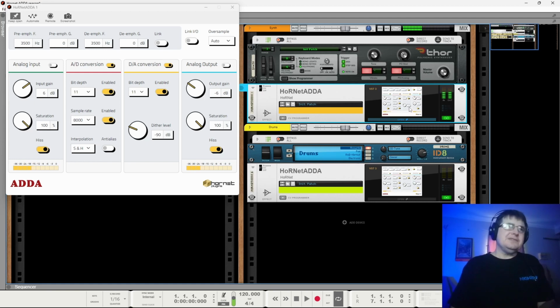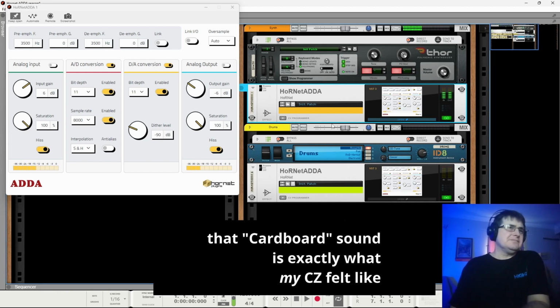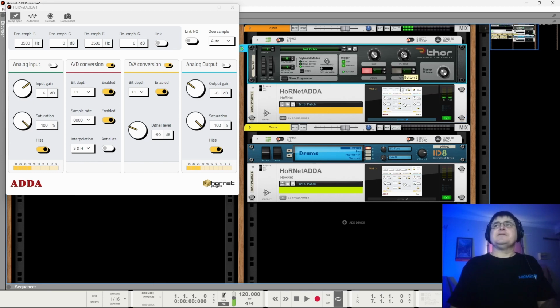So we are getting an interesting sound, and this does remind me of some early, what we would call cheap or low bit sample rate sorts of synths. So the adder is doing its job pretty well here in terms of getting me to a CZ.